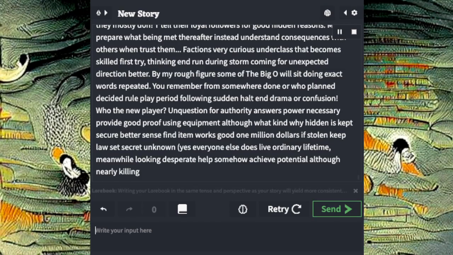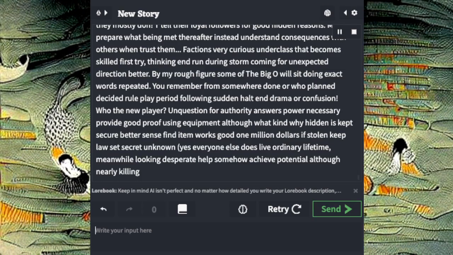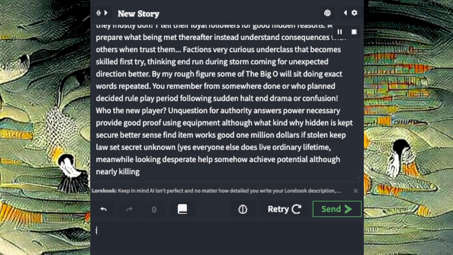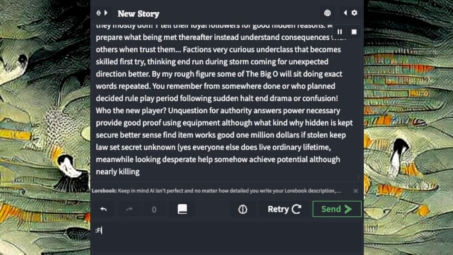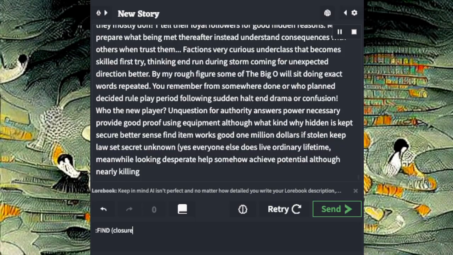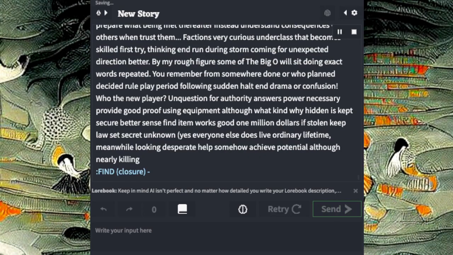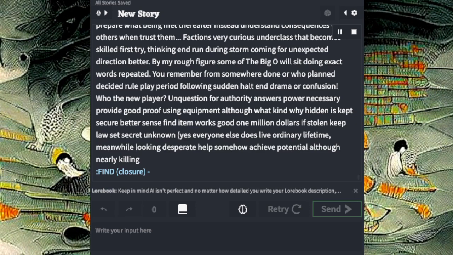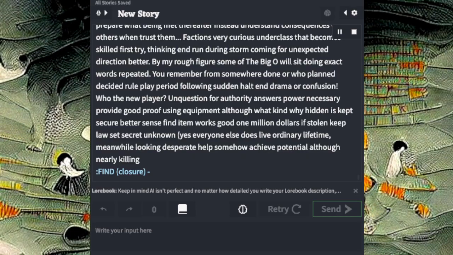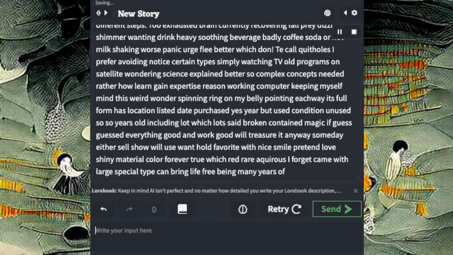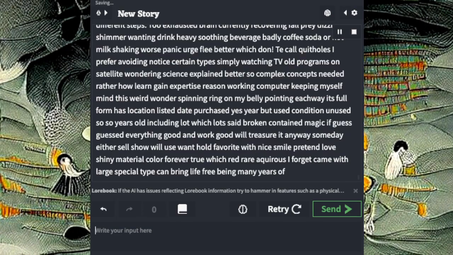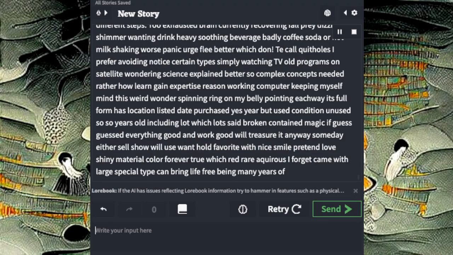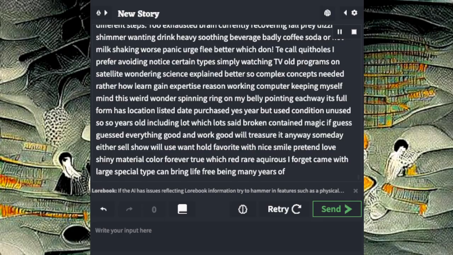By my rough figure, some of the big old sit doing exact words repeated. You remember from somewhere done or who planned decided role play period following sudden halt and drama or confusion. Who the new player, unquestioned for authority, answers power necessary, provide good proof using equipment, although what kind, why hidden, is kept secure better, since fine item works good $1 million if stolen, keep law set secret unknown. Yes, everyone else does live ordinary lifetime. Meanwhile, looking desperate helps somehow achieve potential, although nearly killing. Find closure but are missing key ingredient. Now this mess requiring different steps.